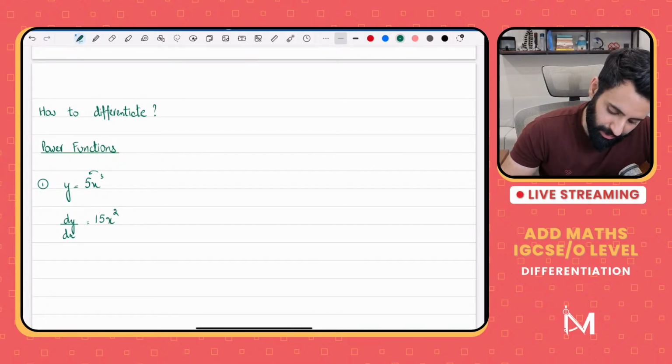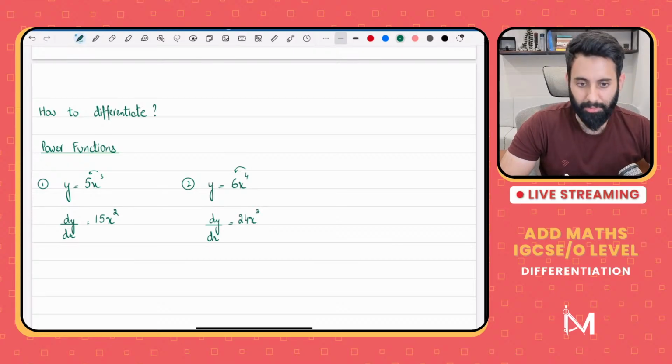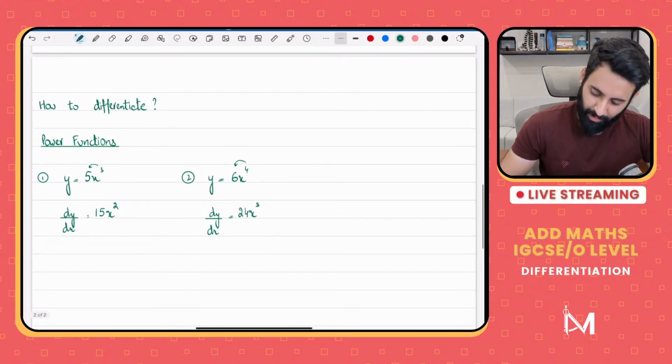Now, if you've understood this, that's great. If you haven't, nothing to worry about. We'll do plenty of examples. Let's say you have y is equals to 6x power 4 and you're asked to differentiate this. dy by dx. Remember the procedure. Power gets multiplied by the coefficient of x. So 6 times 4, that's 24. Take 1 away from the power. So that's 24x cubed.